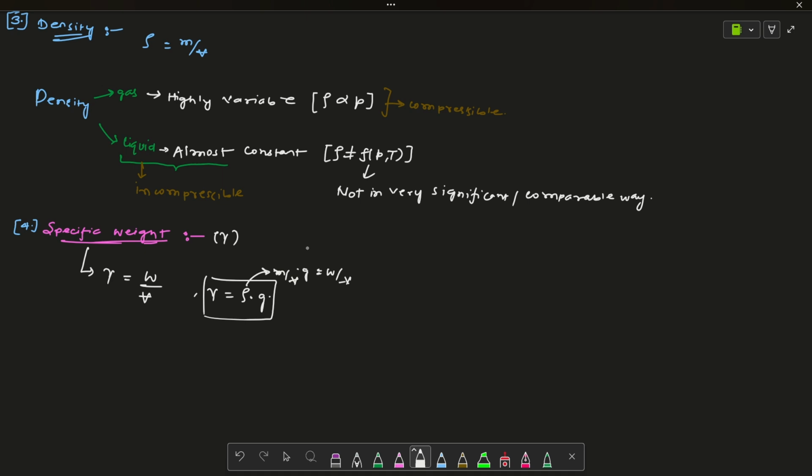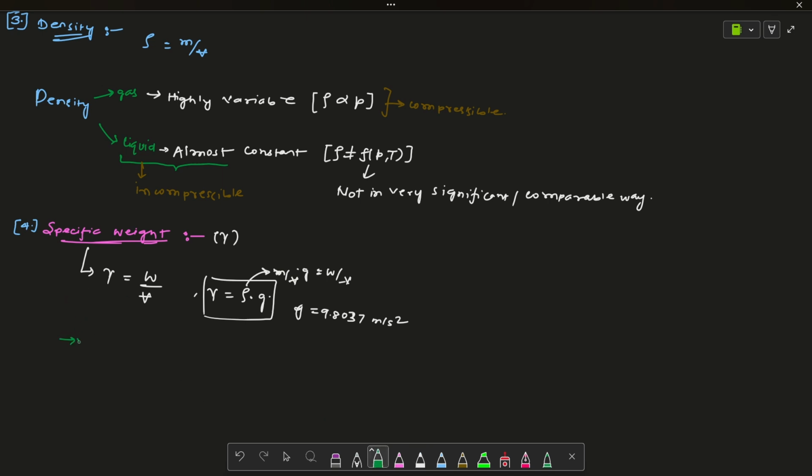For Earth we are taking g as 9.807 meters per second squared. For our cases we will say 9.8 meters per second squared. And why are we discussing specific weight, what's the importance of this? In the dynamic effect of a fluid, specific weight is very useful in the case of hydrostatic pressure.